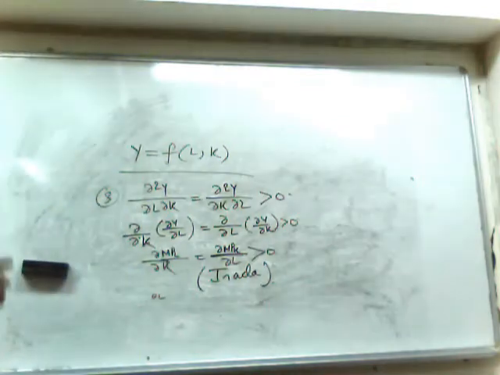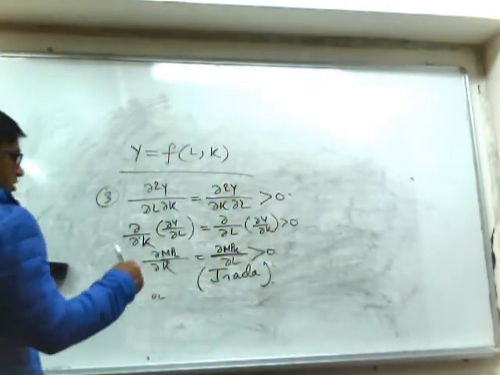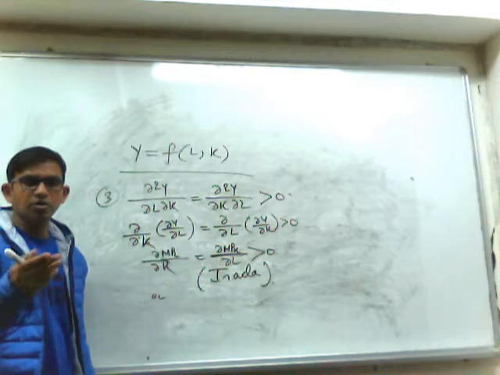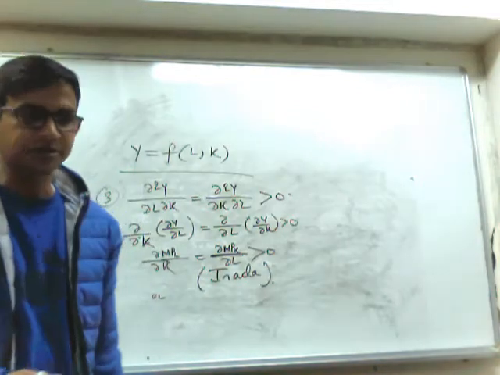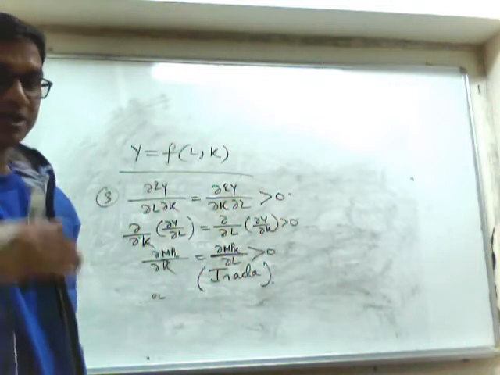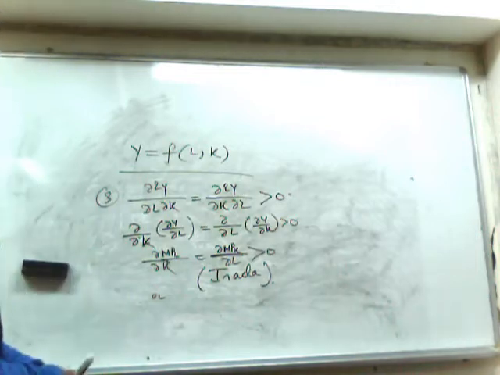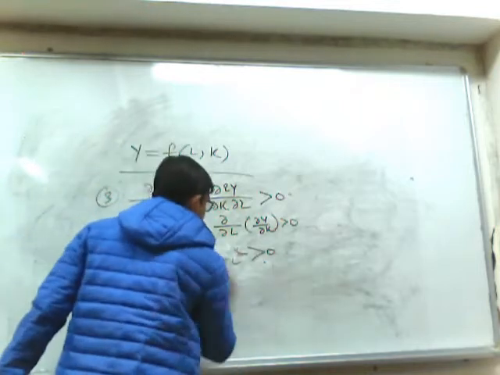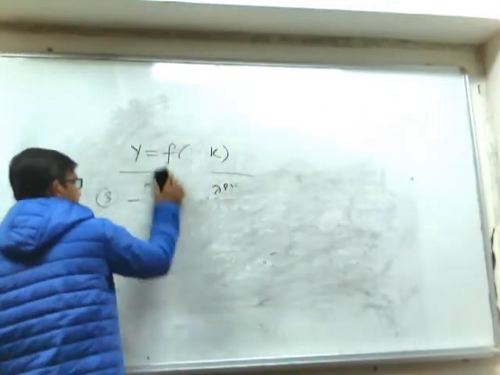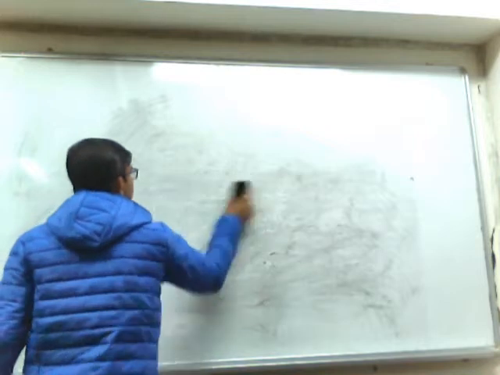So again I repeat, locus means the path of movement. What does the locus define? The different combinations of two factors that will produce the same level of output. So that's why isoquant is known as producer's indifference curve. Iso means equal, quant means quantity.